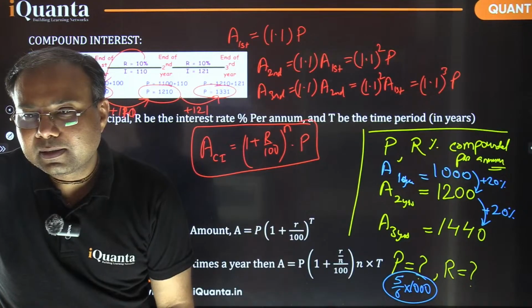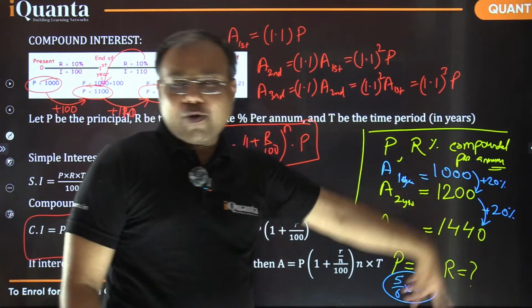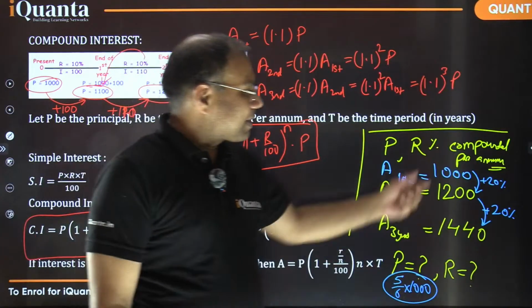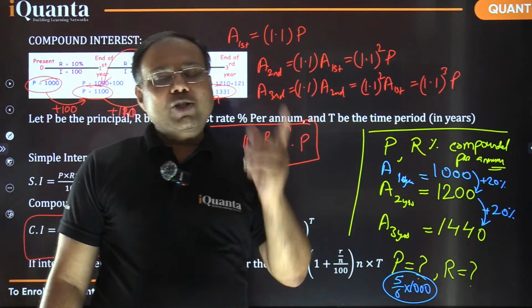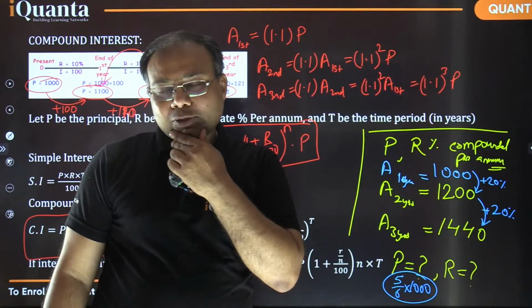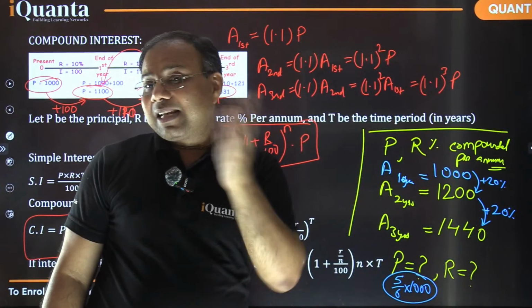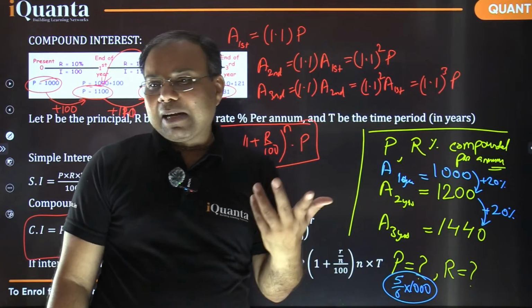Is that clear? So we know that every time there is an increase of 20%. So 20% increase means what is going to be the multiplying factor? Can you tell me? If there is a 20% increase, what is going to be the multiplying factor? So 20% increase means 1 by 5 increase. That means 6 by 5 as the multiplying factor.